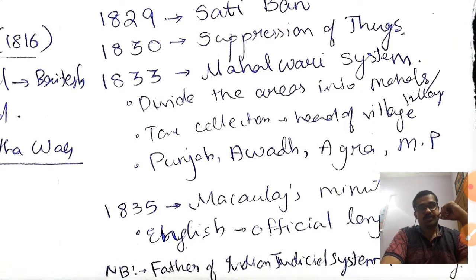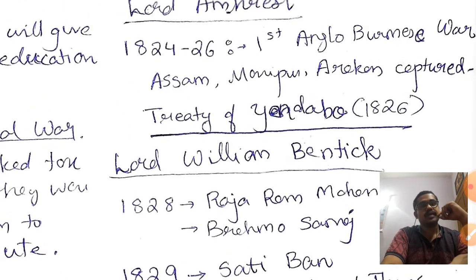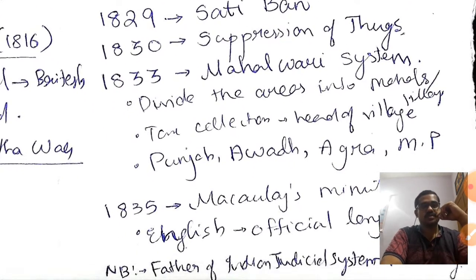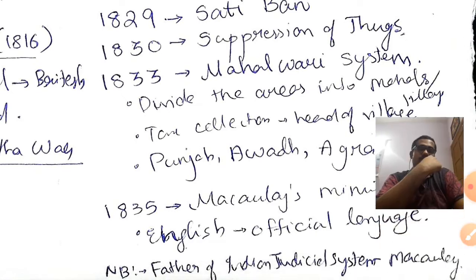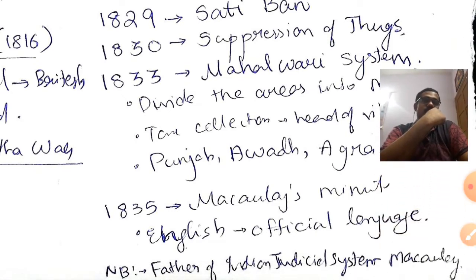In 1833, the Mahalwari system was introduced by William Bentinck. This Mahalwari system divided the areas into different mahals or villages, and tax collection was given to the head of the village. Punjab, Awadh, Agra, Madhya Pradesh, etc. were the places, that is the central part and also the northwest part of India, where the Mahalwari system was introduced. Now, in 1835, we must understand another important thing: